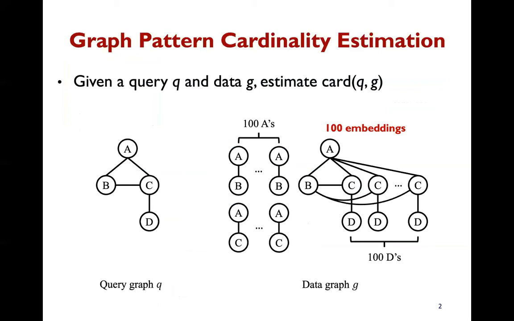Given a query graph and a data graph, the cardinality is defined as the number of all embeddings of the query in the data graph. For example, here the cardinality is 100. Our problem is to estimate this cardinality in an accurate and efficient way.